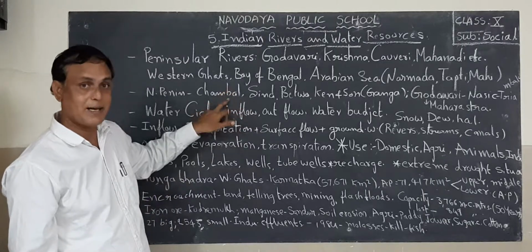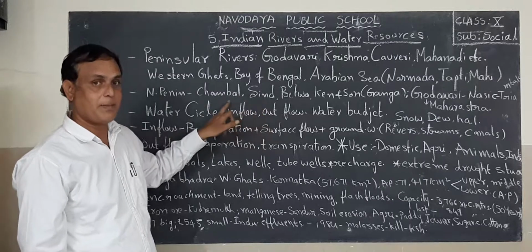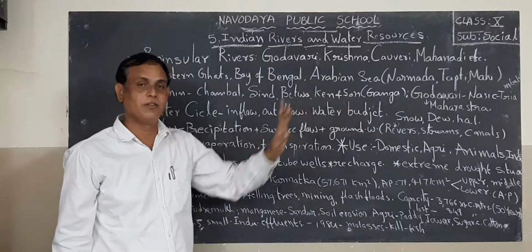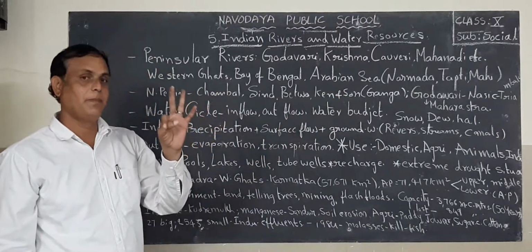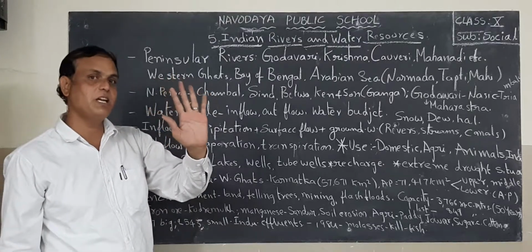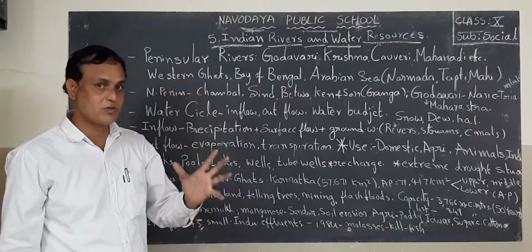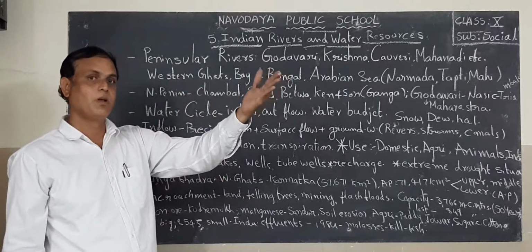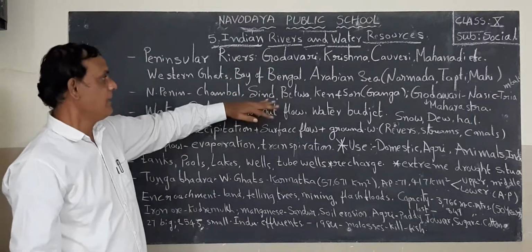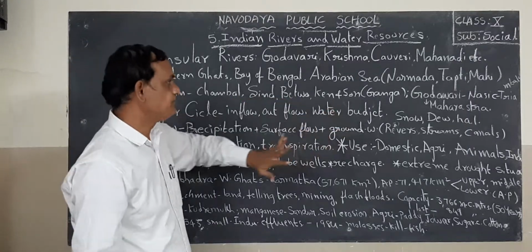I wrote here: Chambal, Sindhu, Betwa, Kenno, Sanno. So these five tributaries originate in the northern part of the peninsula and join into Ganga river. Okay, so these are Ganga river's tributaries. Okay, next one.